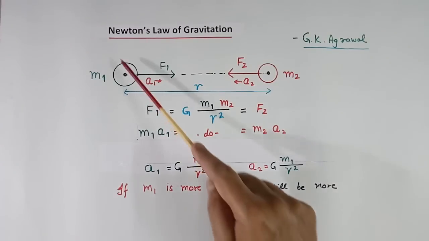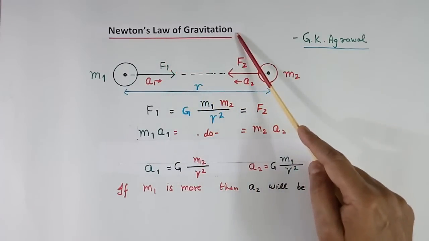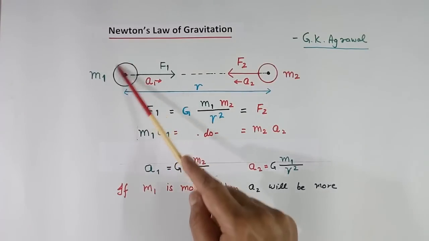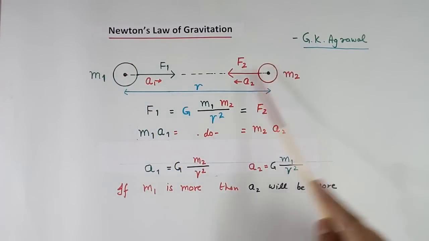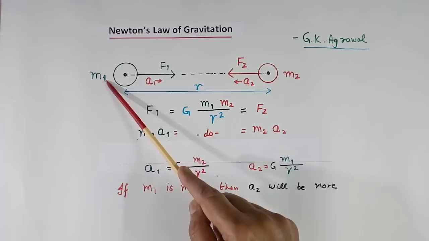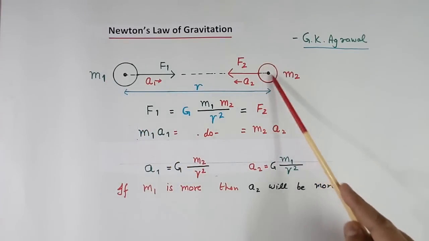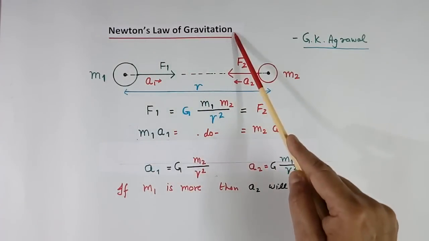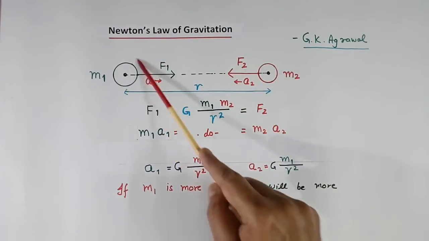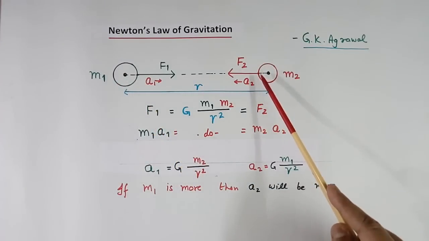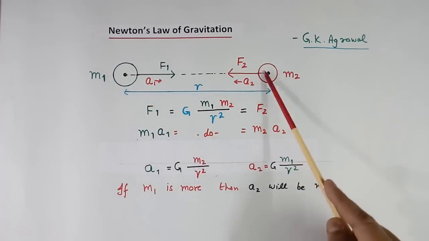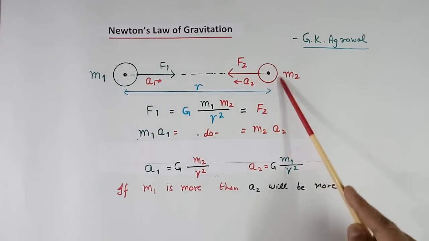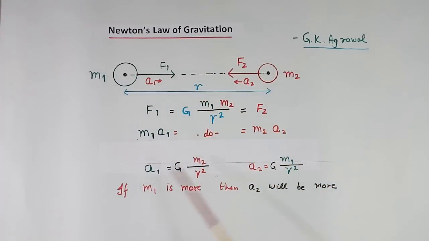Today I will explain Newton's law of gravitation. Suppose we have two bodies. Mass of this body is m1, mass of this body is m2. As per Newton's law of gravitation, if there are two bodies, then both of them will have force of attraction. This body will have force in this direction, this body will have force in this direction.